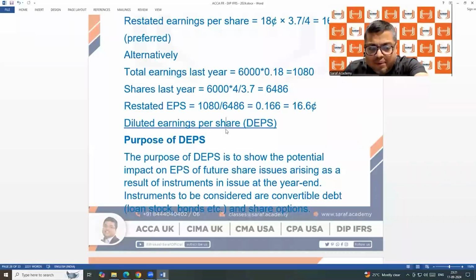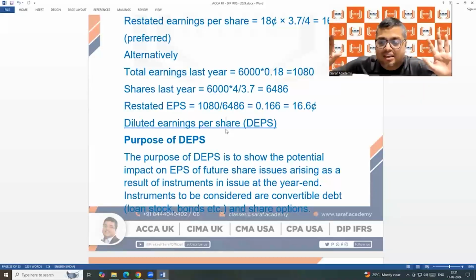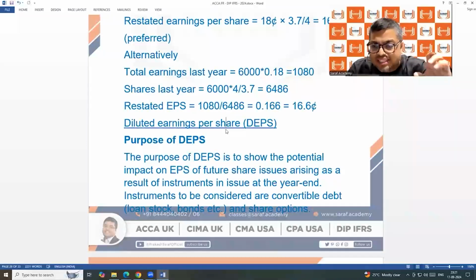And this diluted EPS will be lower than the basic EPS. You need to say to your public that our earnings in the future are going to go down. Be ready. Before investing in our company, before giving a loan to us, be ready that our earnings per share is going to go down because of the potential instruments. You need to calculate this diluted EPS also.